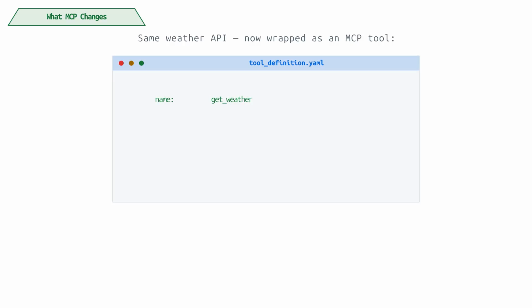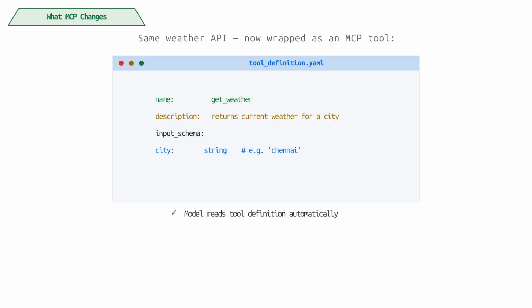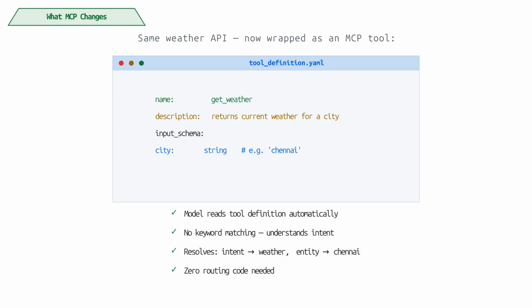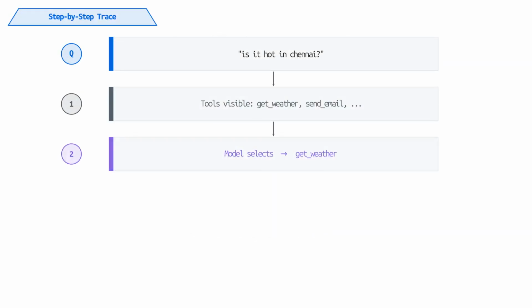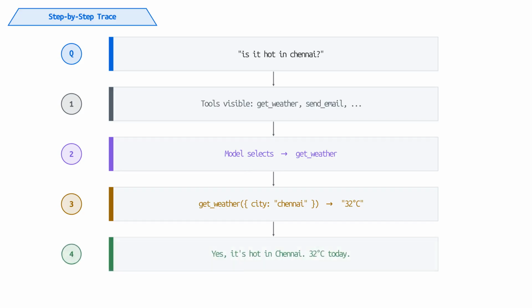MCP changes the interface. Instead of exposing raw APIs, you describe each capability as a tool. Example, a tool called getWeather with a clear description and input format. Now the model can read this description directly. When the user asks a question, the model compares it with available tools. It identifies the closest match based on meaning, not keywords. Then it prepares the required input and calls the tool. No manual routing logic is written.